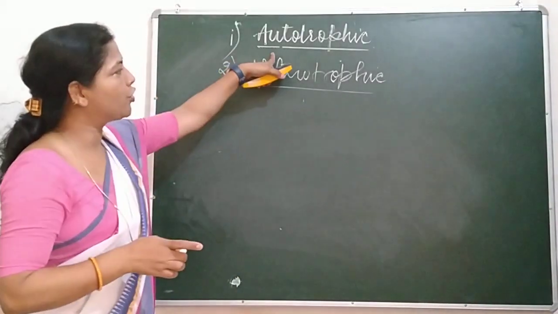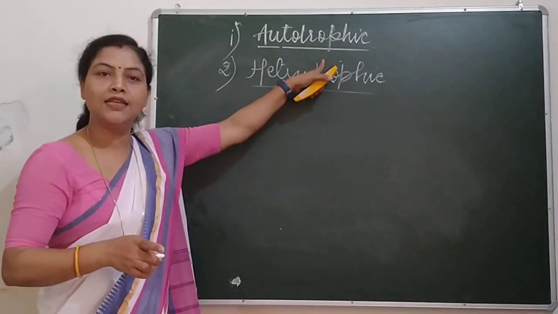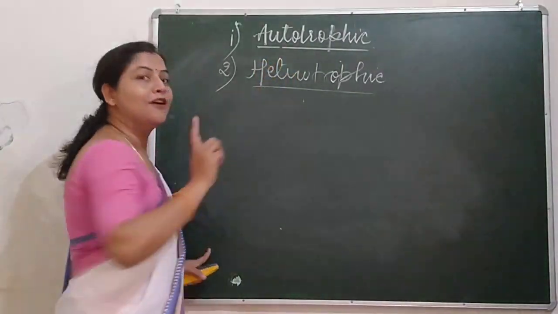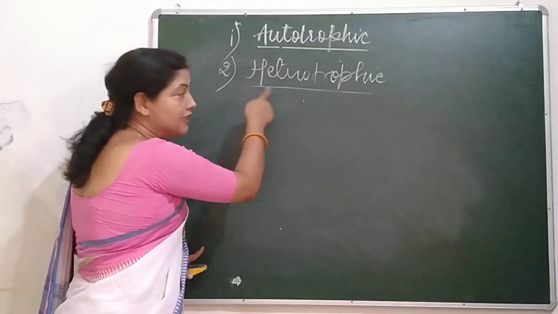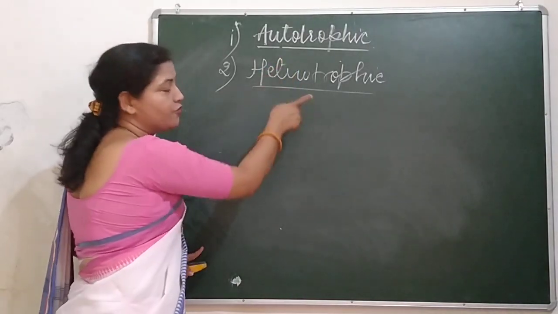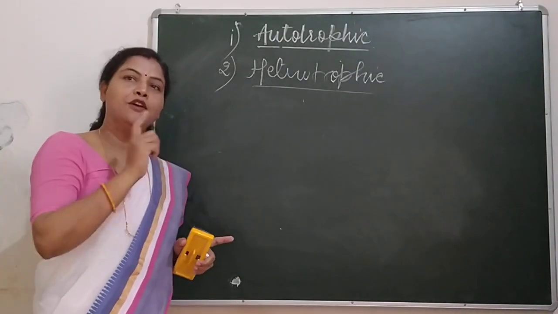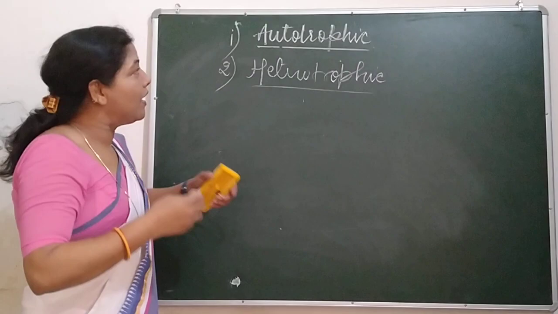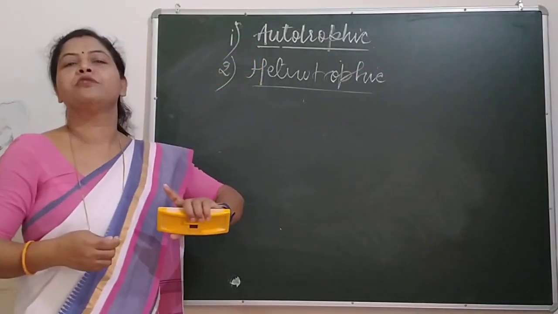Autotrophic: auto means self, trophic means feeding. Self-feeding. They are not dependent upon others for their food. Heterotrophic: they are dependent upon others for their food. So there are also types of heterotrophic nutrition and autotrophic nutrition.